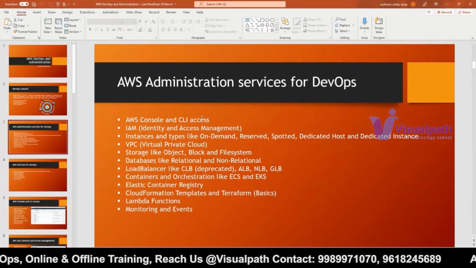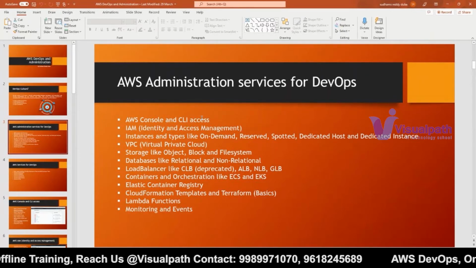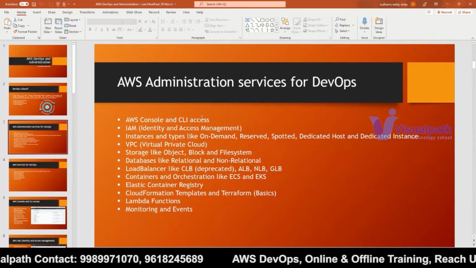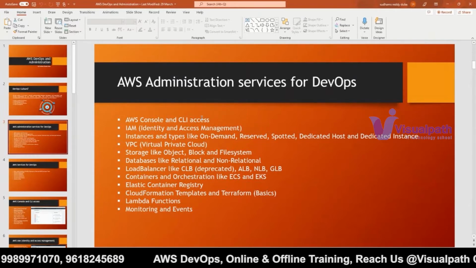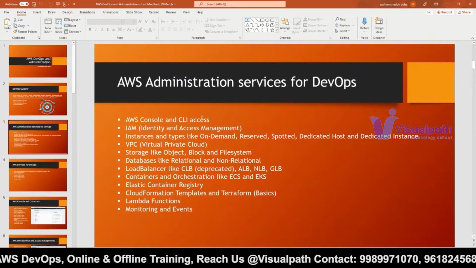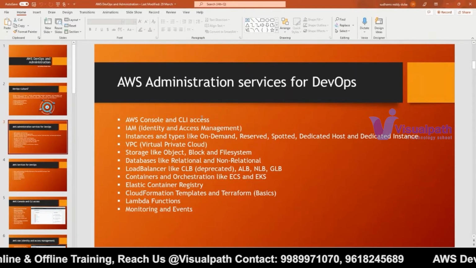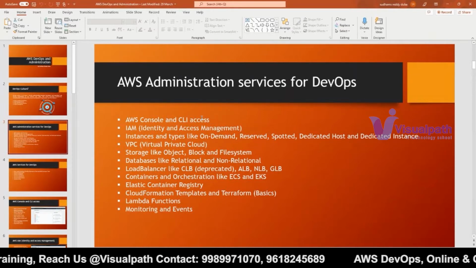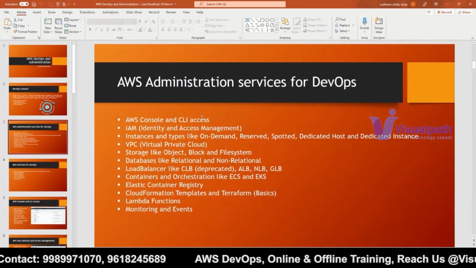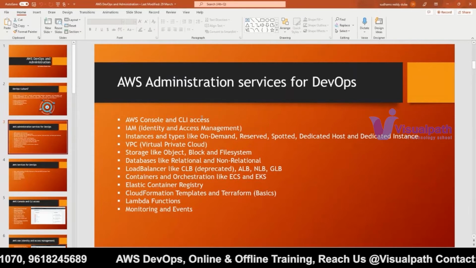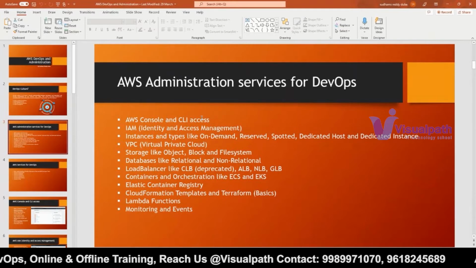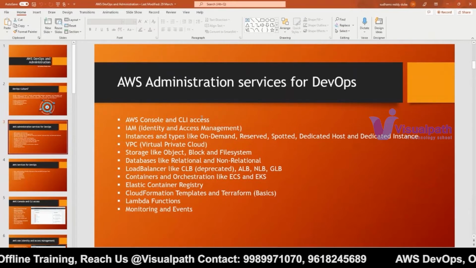And then storage. I think some of you know that we have different types of storage: object storage, file storage, and block storage. If you want to handle these kinds of functionalities in AWS, we have S3 bucket, Elastic File System, and Elastic Block Store. Before learning those, we have to understand what object storage is first of all. If you don't know that, you will never understand what an S3 bucket is. So you have to learn about object storage, block storage, and file systems. Then you will understand what S3, EBS, and EFS are.